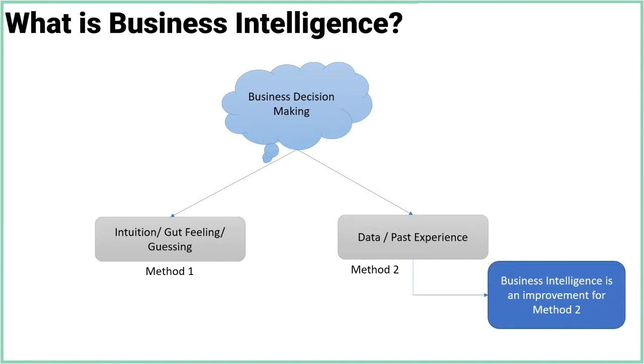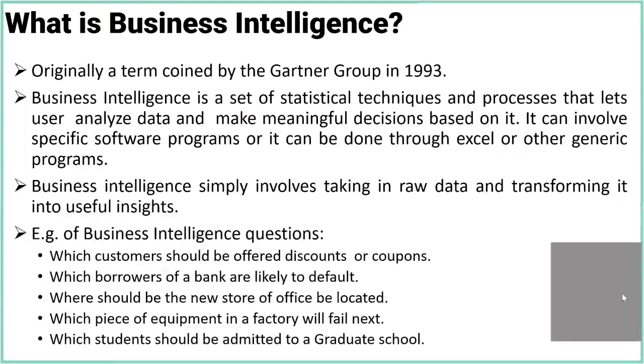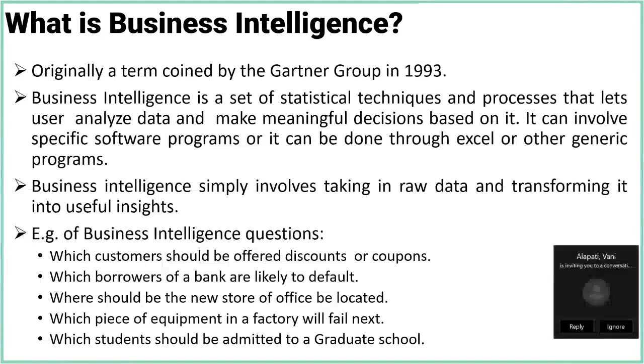The term was originally coined by the Gartner Group in 1993, and the exact definition of business intelligence is a set of statistical techniques and processes that helps the user analyze data and make meaningful decisions based on it. It can involve specific software programs, or it can be done through Excel or a generic program. This is the standard definition you'll get if you Google it. In summary, it involves taking in raw data and transforming that raw data into meaningful insight.